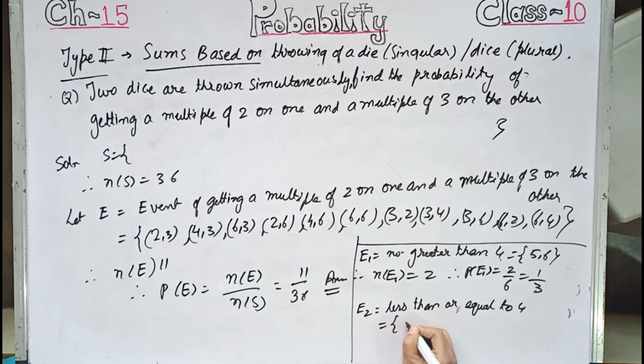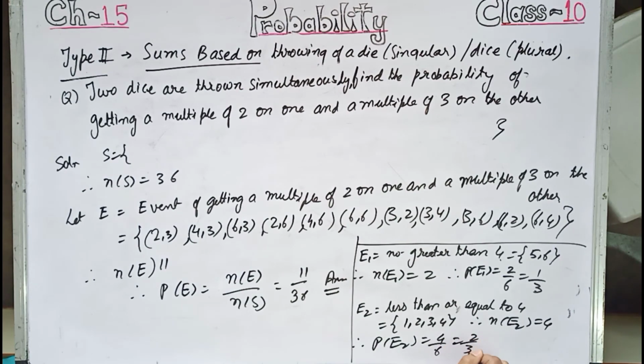Then this will be less than or equal to 4, that is 1, 2, 3, 4. Therefore NE2 equals 4. Therefore PE2 will be equal to 4 by 6, that is 2 by 3. So similar sums may come.